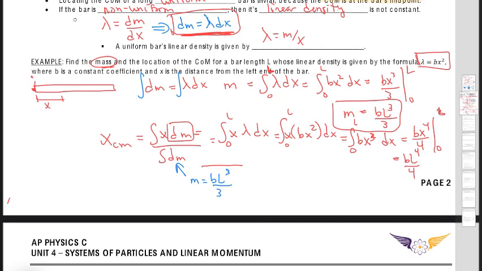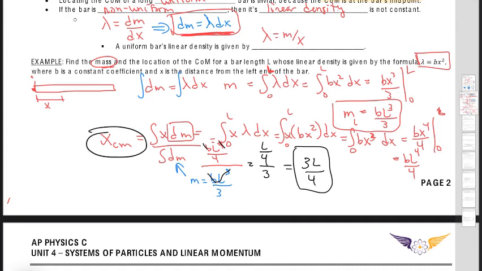And so what I'm really going to divide is these two expressions: bL to the fourth over 4 divided by bL cubed over 3. The b's cancel, and these 3 cancel with those 3. And so I end up with L over 4 over 3. With a little bit of algebra, this ends up being 3L over 4. And so that's the location of my center of mass.